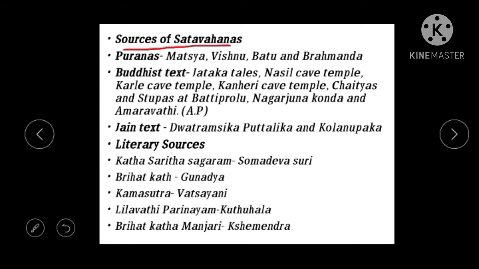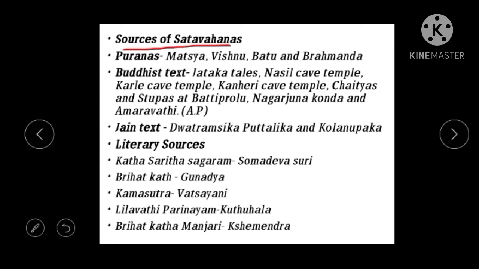The rest of the Puranas give that the Satavahanas ruled around 456 years. These are sometimes asked in the exams, so be aware of it.